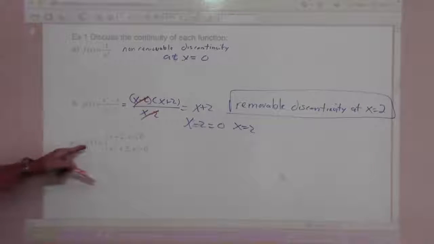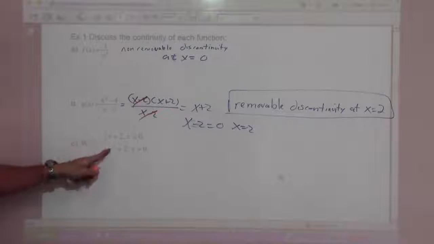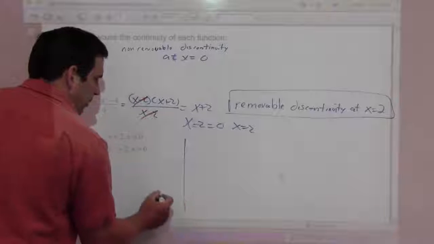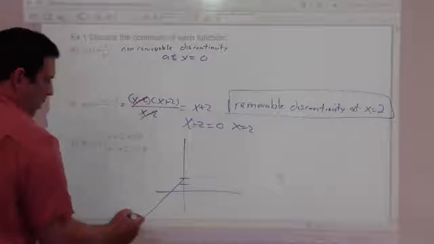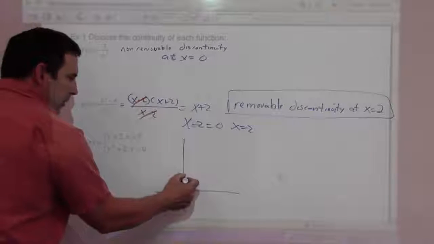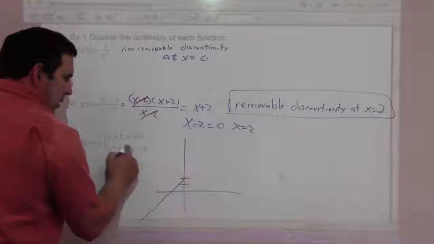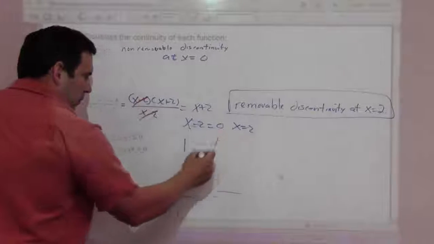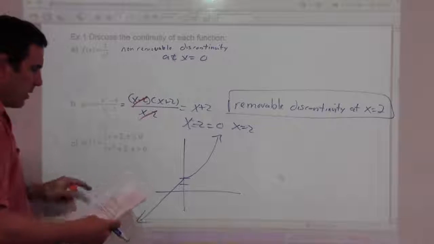The last one, h of x equals x squared plus 2 for x less than or equal to 0, and x squared plus 2 for x greater than 0. Here we have a graph, and x squared plus 2 is a parabola, defined up to but not including 0, but that happens to coincide with 0, 2 from the other piece. So this is continuous on the entire real line.